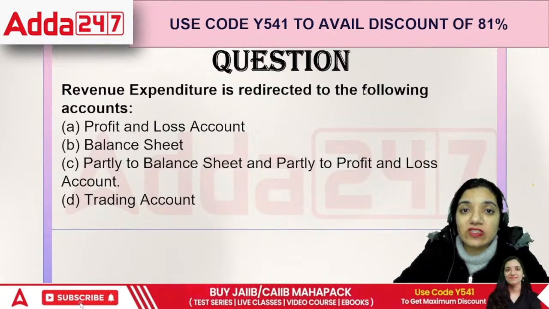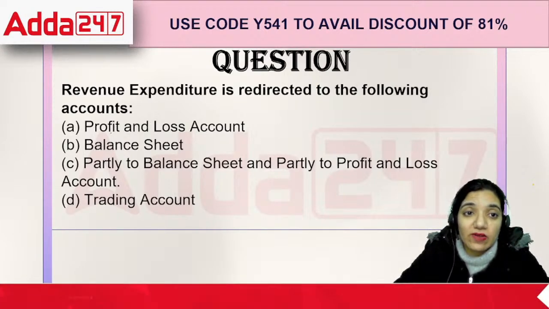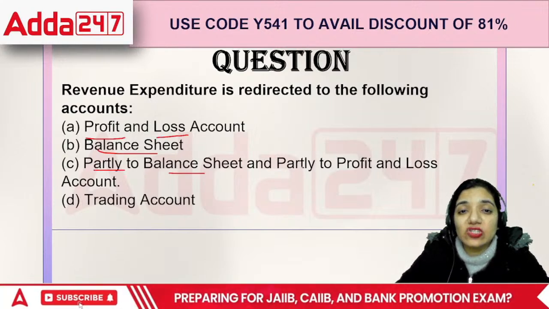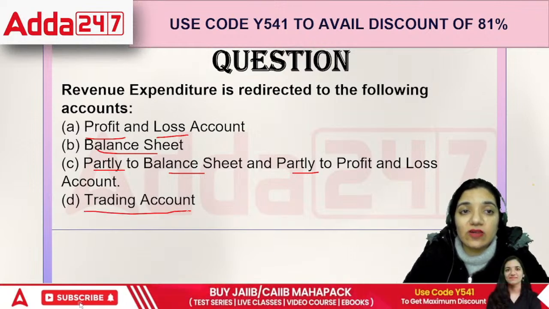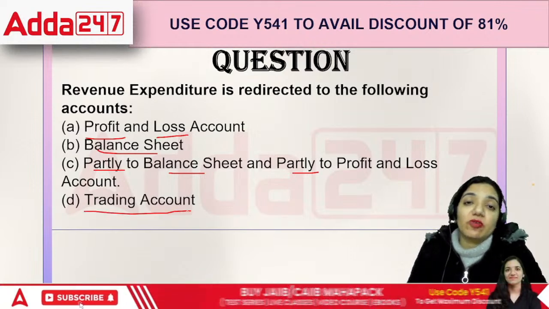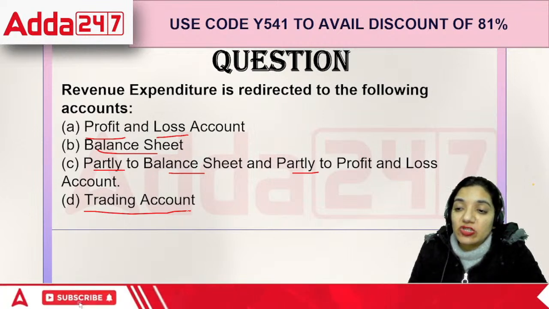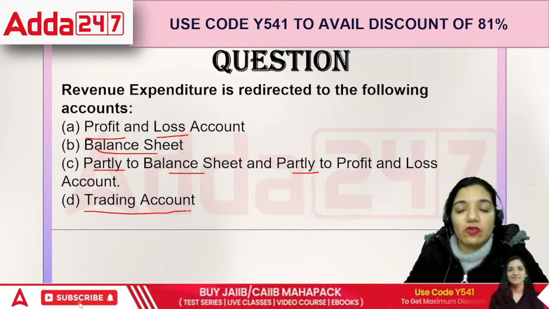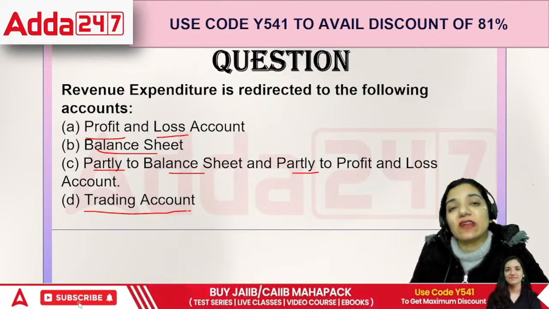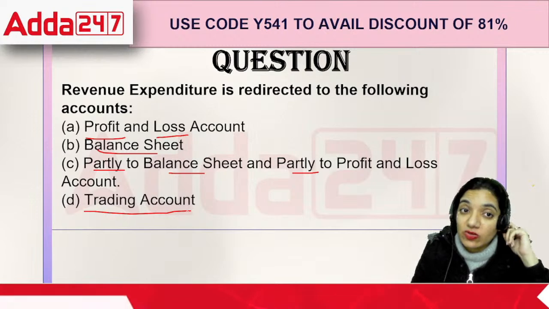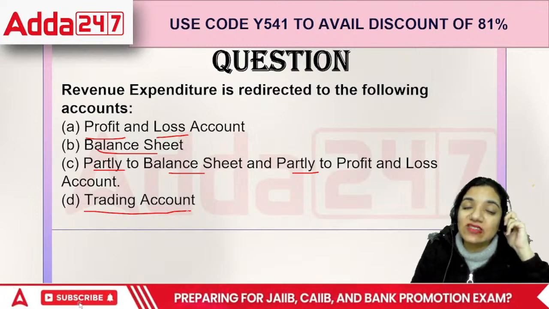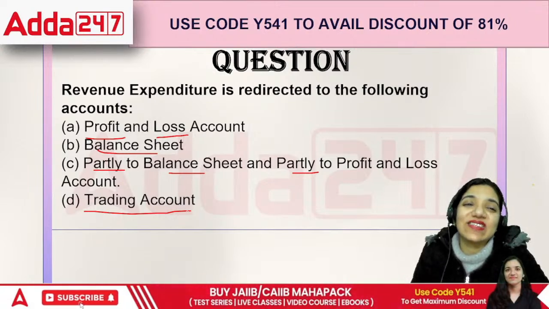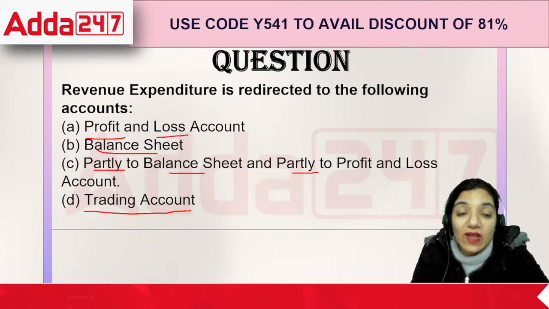It says the revenue expenditure is redirected to the following accounts: profit and loss account, balance sheet, partly to P&L and partly to trading account. Okay, when we talk about the revenue expenditure, it is basically the expenditure that we are incurring in order to earn money. That is something which we define as revenue expenditure. In order to earn, I have to spend. So that is what the revenue expenditure is all about. So it talks about what the business is exactly making out of the entire thing, whether they're making a profit or a loss. But the revenue expenditures are written where exactly?